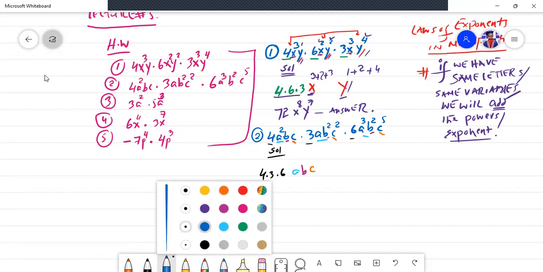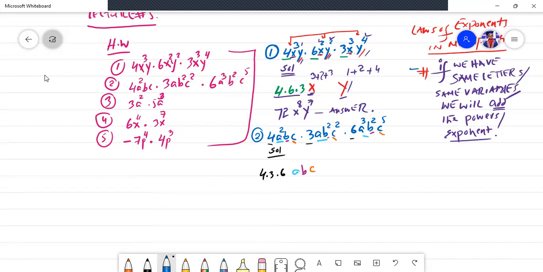Please tell me what the law of exponents is. This is the law of exponents that I have written down here for your revision. When adding the powers, this law of exponents will be applied. What is this law saying? It says that if we have the same variable, the same letters, then the respective powers will be added up. So let's add the powers of a, the powers of b, and the powers of c.